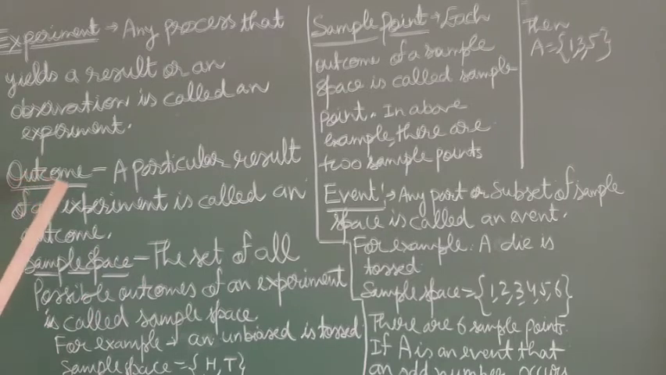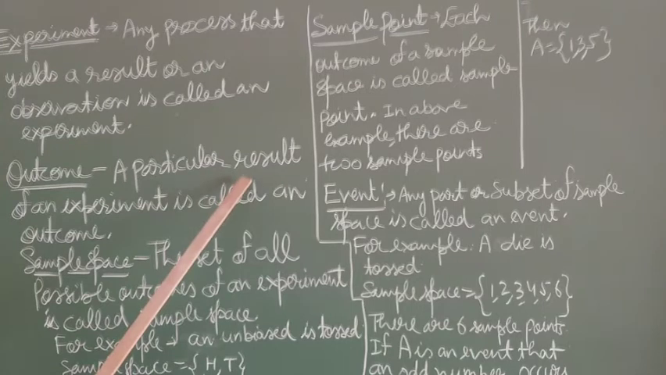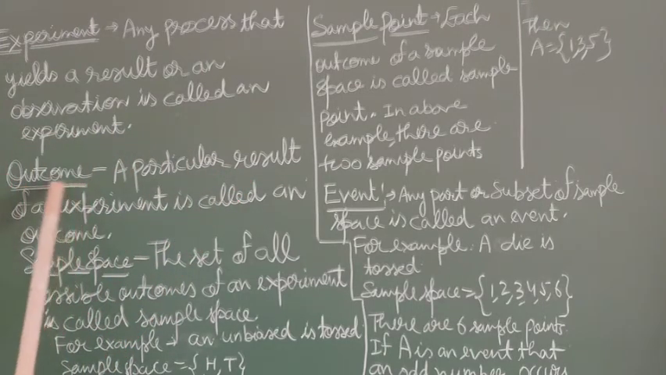What is an outcome? A particular result of an experiment is called an outcome. Just now I gave the example of a die being thrown. So there are 6 outcomes: 1, 2, 3, 4, 5, 6. Each number is called a particular result, so it is also called an outcome.